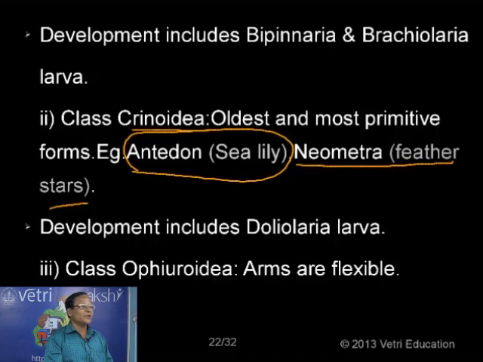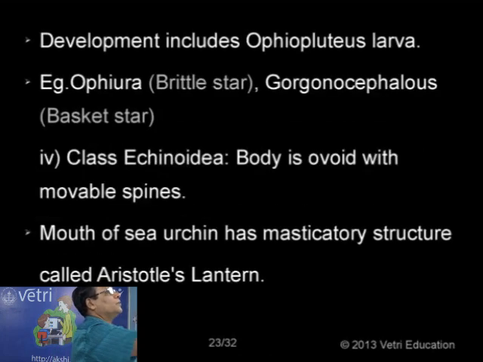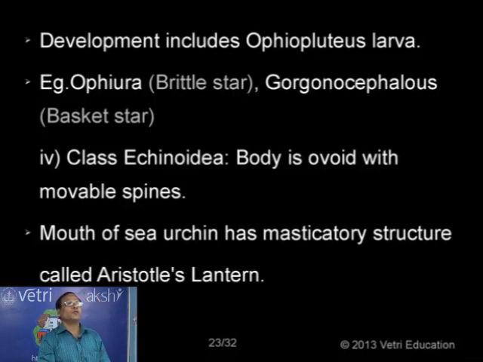The name is given because the arms are highly flexible, looking like a snake's tail. That is why the name Ophiuroidea is given. Ophidia, one of the classes. So ophiology, the study of snakes. So here the arms are flexible, unlike the starfish, just like a snake's tail. That is why the name is given. So the name of the larva here, Ophiopluteus larva. Examples, you have Ophiura, Ophiothrix, commonly known as the brittle stars, Gorgonocephalus, commonly known as the basket star.